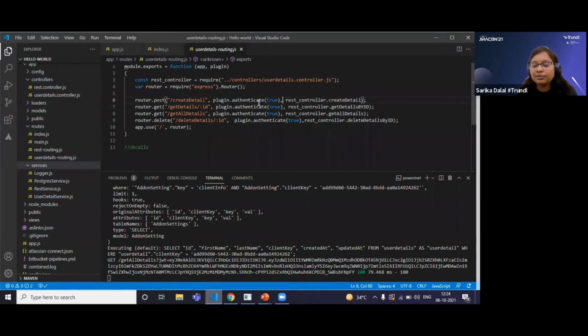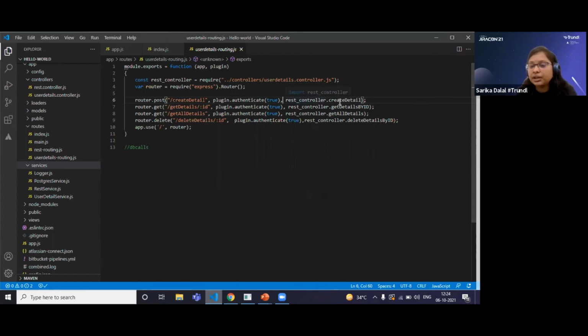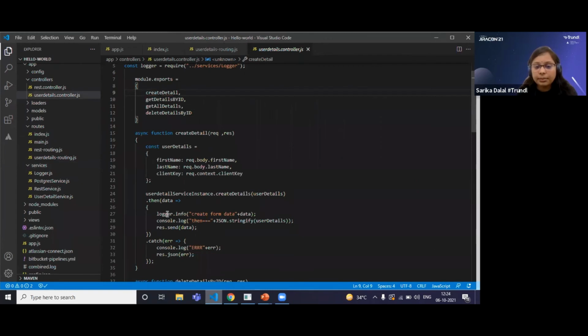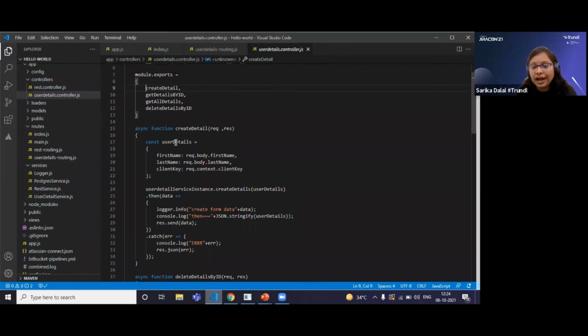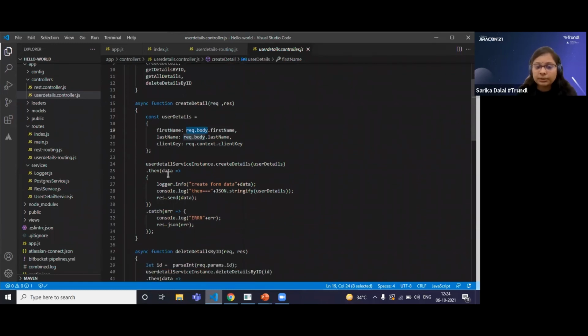Once the user is authenticated, it will call this create detail method here. Now in this create detail method, you can see I am capturing the data which I am getting from the front end. So I have created a JSON object called user detail, and here I am binding that data from request.body. This will help me receive the data which I'm sending from the front end. So here I have prepared the object.